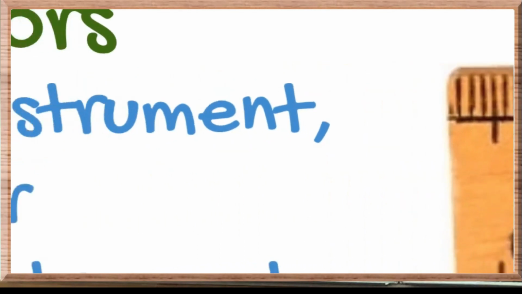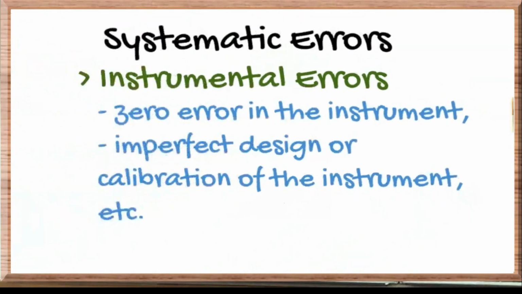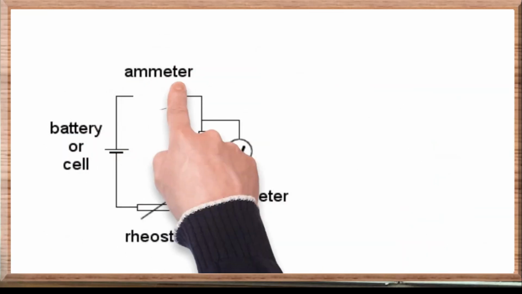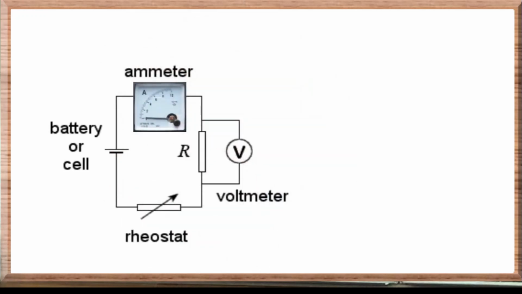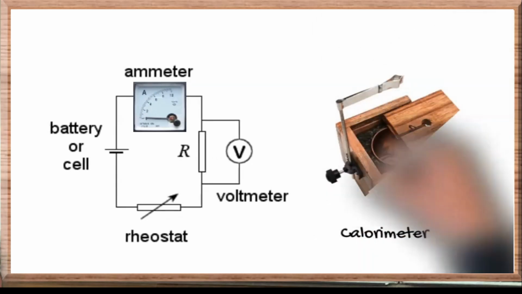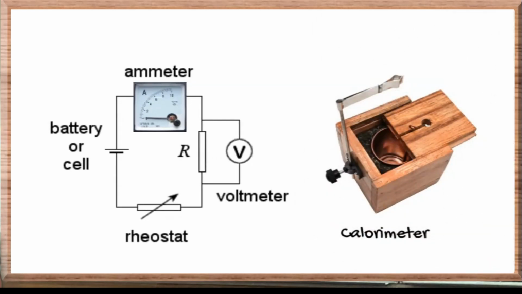Let us see the second example of this instrumental error. It is imperfect design or calibration of the instrument. For example, an ammeter in a circuit. We know that the ammeter should not provide any additional resistance to the circuit, but that is impossible, though a good ammeter will provide the least resistance in the circuit. Another example is the calorimeter. In an ideal calorimeter, there is no loss of heat due to radiation. So if the insulation of the calorimeter is not perfect, it may add some systematic errors in the measurement.